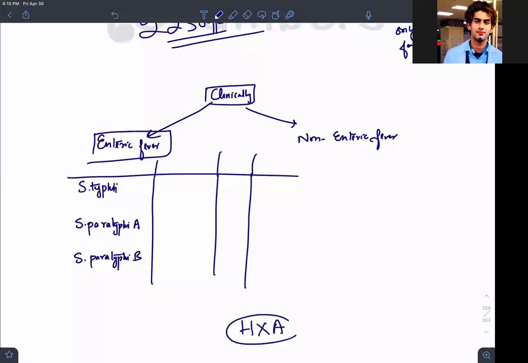When you have to solve a question, you should practice it at home on rough paper so that you can remember it. So S. typhi, S. paratyphi A, S. paratyphi B. Now here you write HXA. H means H2S gas, X is xylose, A is arabinose. It means who is using arabinose, who is using xylose, and who is producing H2S.